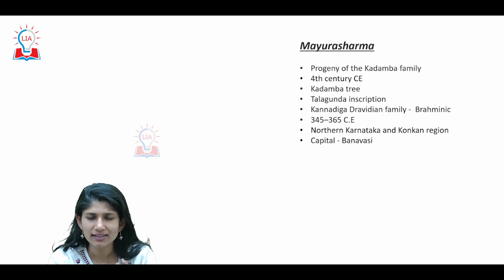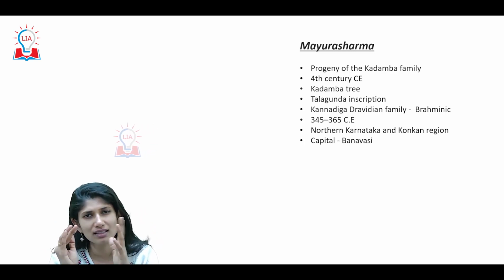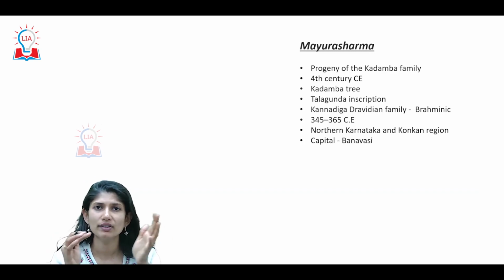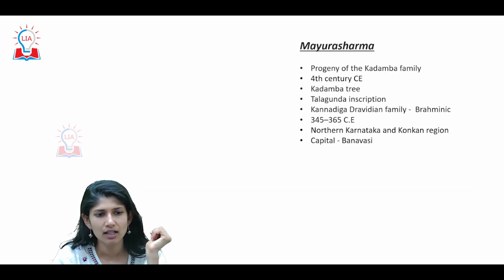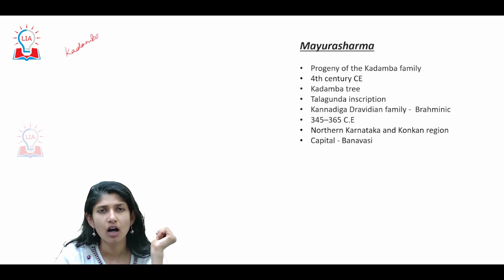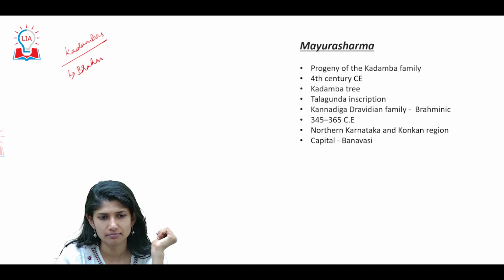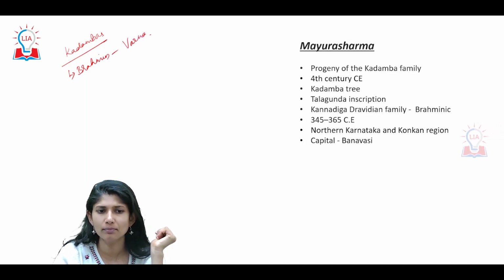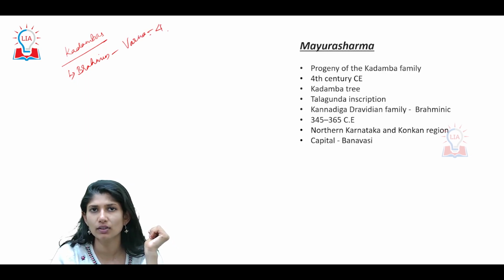Before we enter into these things, let's dial back a little bit to see how the Kadambas came in. Who were the contemporaries? It is said that your Kadambas are of Brahmin origin. Your Varnashrama, 4 Varnas, what are those?